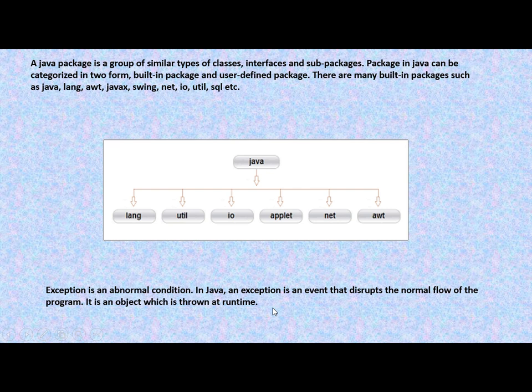If your program comes across any abrupt or abnormal condition, like suppose you are trying to divide a number by 0, that will be an exception. So that must be thrown up by the method. So this is what an exception is.